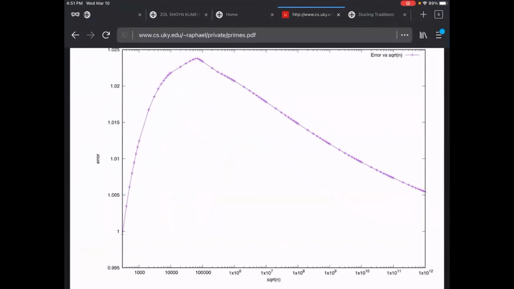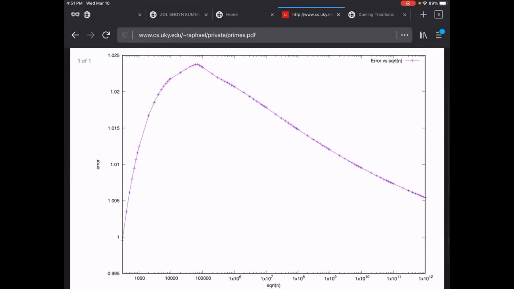What I'm showing you here in the x direction is the square root of n. And I've got 1,000. This is a logarithmic scale. So you see at the very far right, I'm up to 10 to the 12th. That's because I'm actually computing up to n being 10 to the 24th. And on the vertical scale, it's the computed error in comparison to the logarithmic integral interpolation of that table. I'm not actually computing the logarithmic integral, I'm interpolating it into some table, which is a lot faster than trying to compute it, I should imagine.